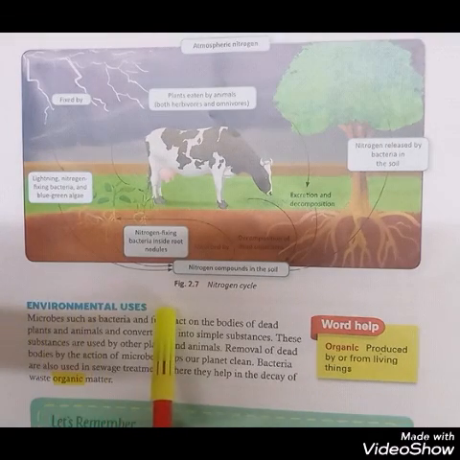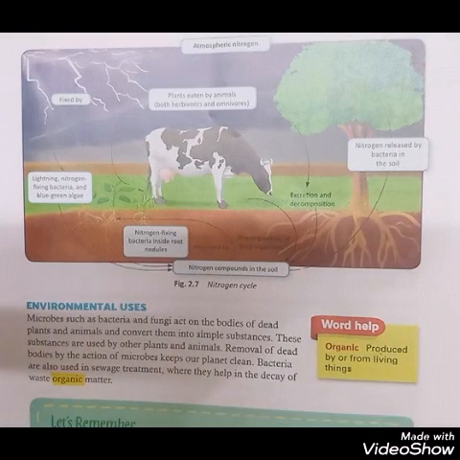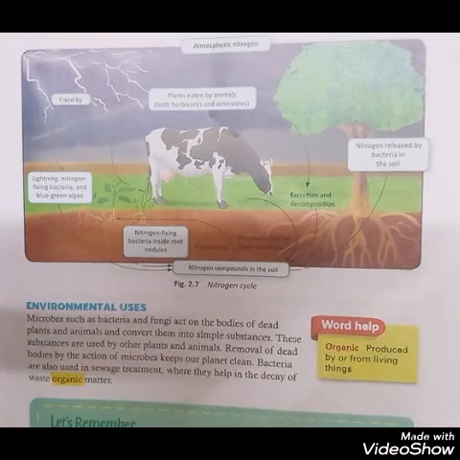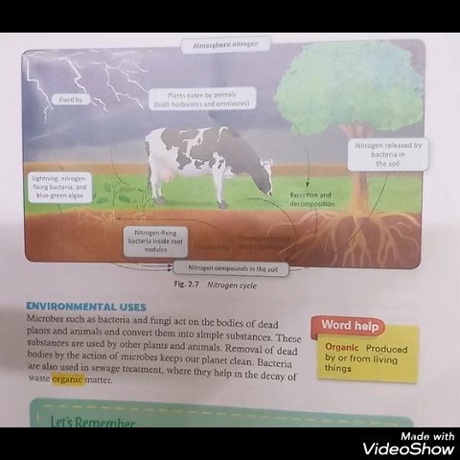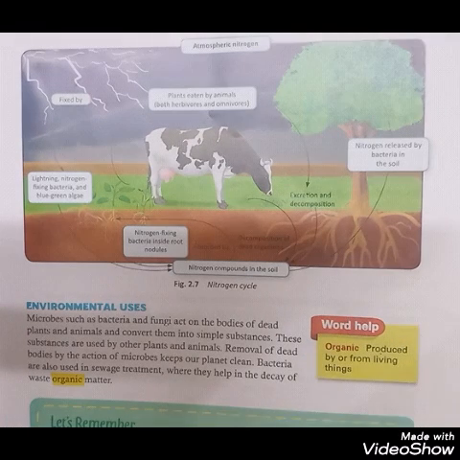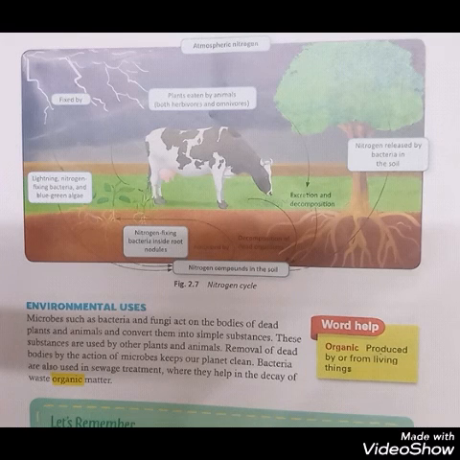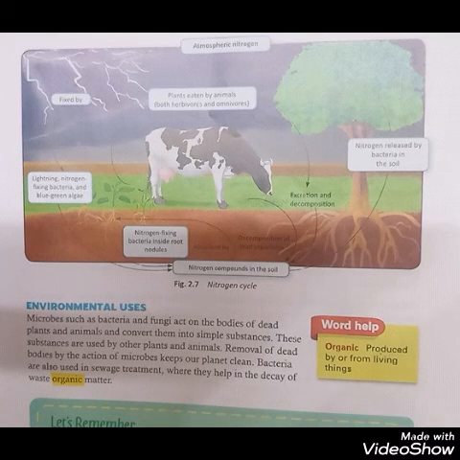Now the environmental issues. Microorganisms such as bacteria and fungi act on dead bodies and plants and convert them into simple substances. These substances are used by other plants, and the removal of dead bodies by the action of microbes keeps our planet clean. If there were no microorganisms, our planet would be full of dead bodies. So microorganisms have very important environmental uses.